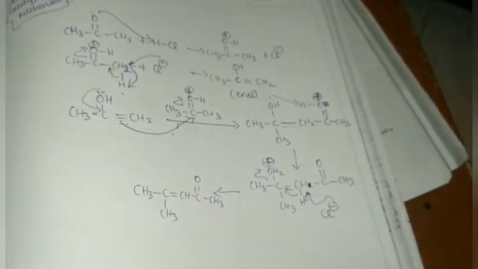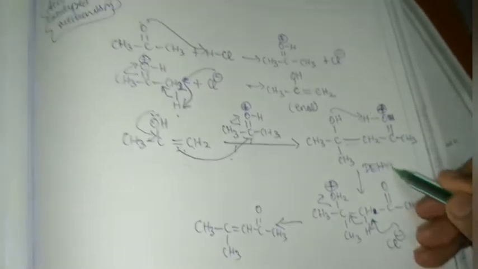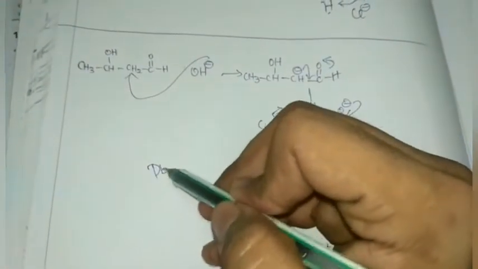In the base catalyst mechanism, we took the example of acetaldehyde. Here we're taking the example of acetone. It does not matter. I'm writing like this so as to show the acid catalyst mechanism. This is the dehydration step. I wrote here also in the base catalyst mechanism. I'll write dehydration.